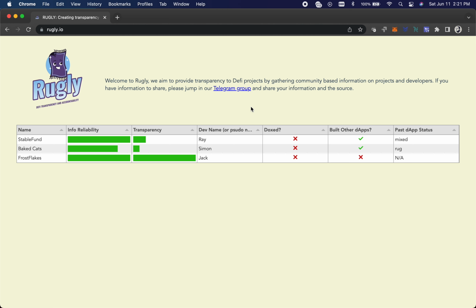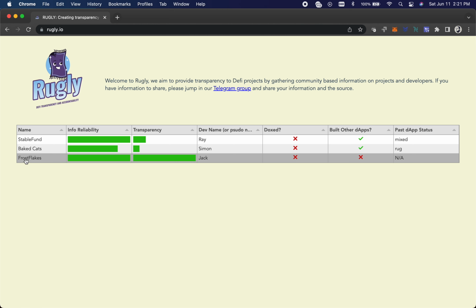Sometimes you get a new one, and they're super transparent. Like right now, we've got Frost Flakes right here, and I created a percentage bar for info reliability. Everything I've gotten from them is very reliable because it's straight from the dev, and he's very transparent. Obviously, you can see that, and everything's just out there.